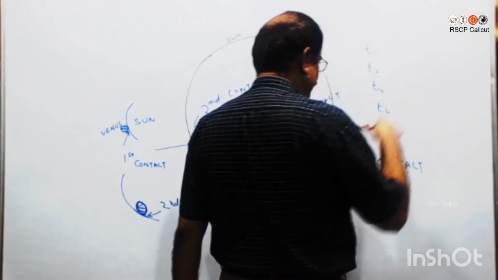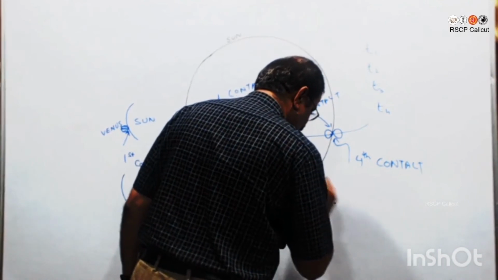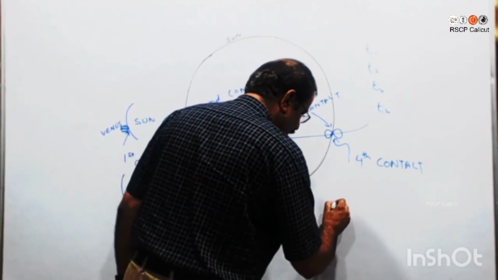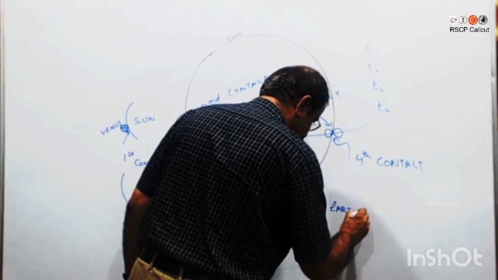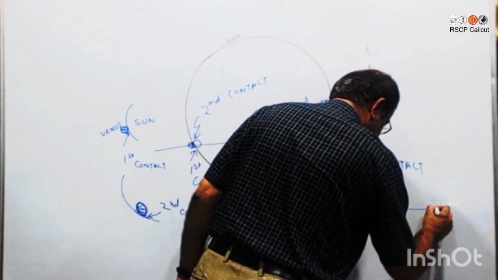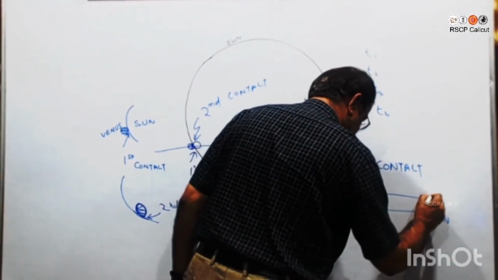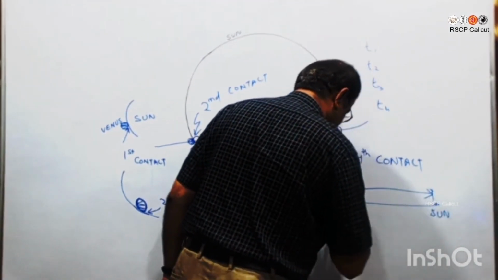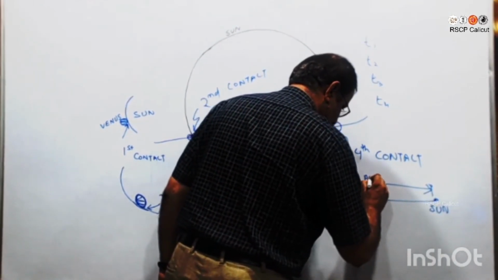Based on this and certain other parameters, we can determine the distance of Earth from Sun. This distance can be calculated by detailed calculation. We can show the derivations, which we will not show here. This is called 1 astronomical unit.